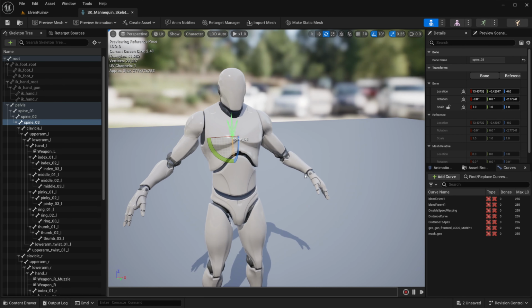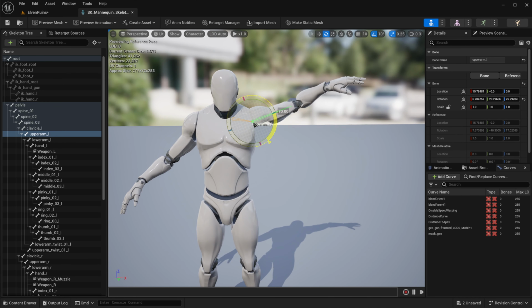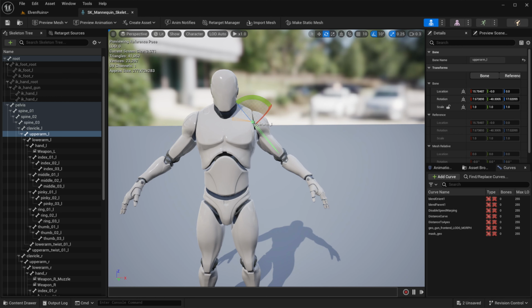So for example, this upper arm L, that's the left upper arm, if I rotate this, it rotates that arm. And so this is how animating the more traditional way is done. We're manipulating specific parts of this 3D model to get the desired result that we want.